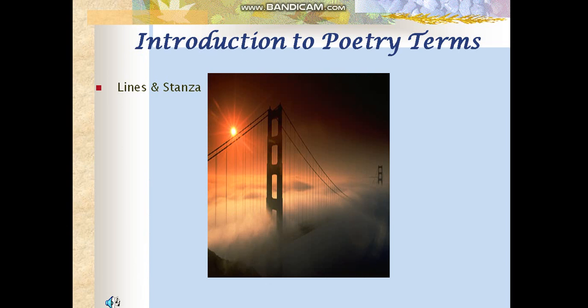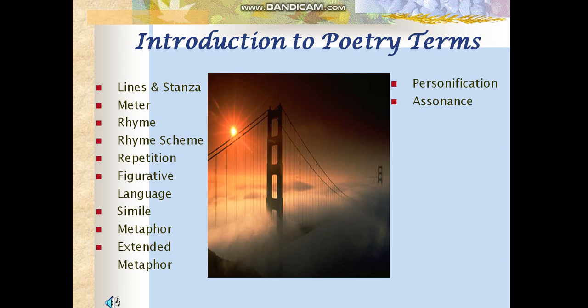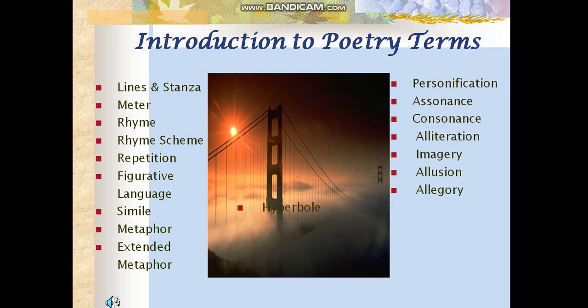Number 1: lines and stanzas, meter, rhyme scheme, repetition, figurative language, simile, metaphor, extended metaphor, personification, assonance, consonance, alliteration, imagery, allusion, allegory, hyperbole, onomatopoeia, diction.